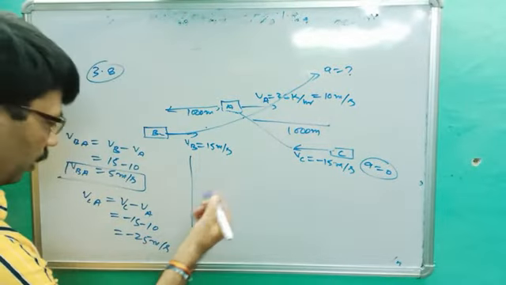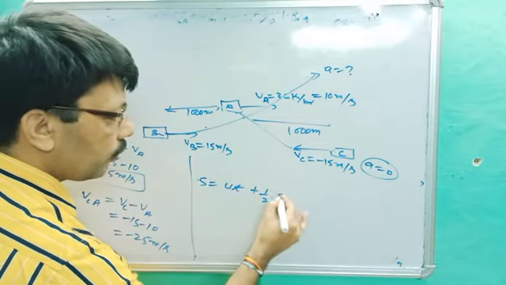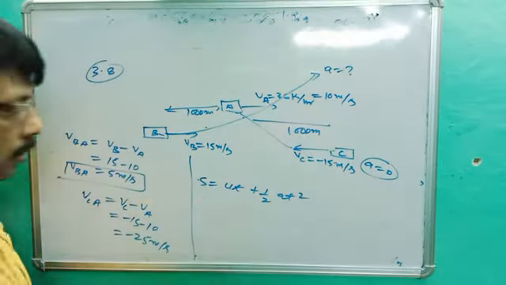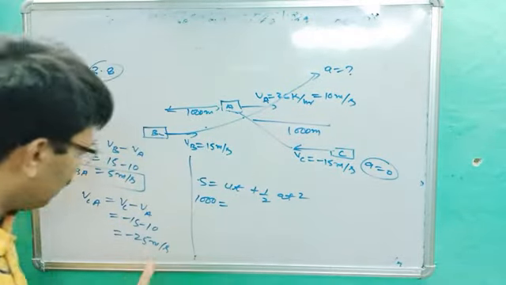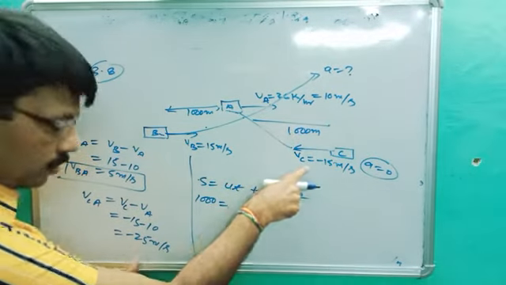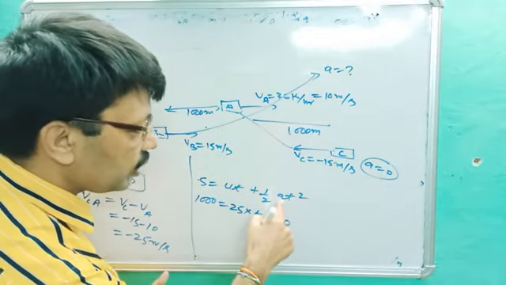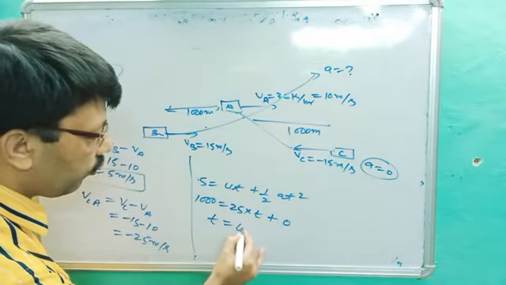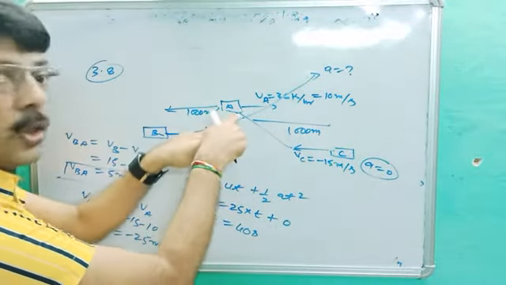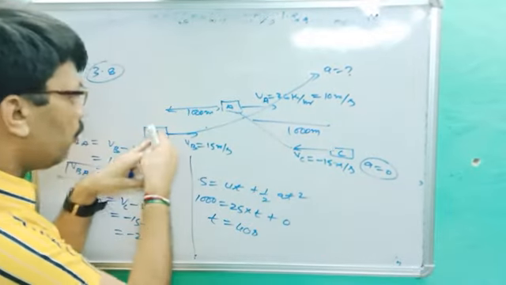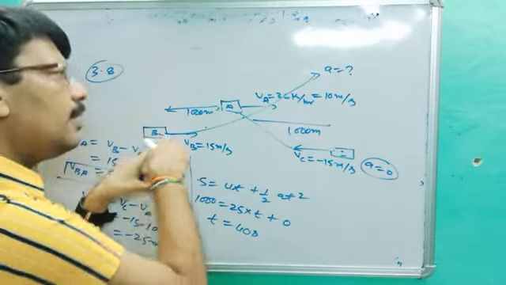Okay, so first we will find the formula for that one. S is equal to ut plus 1 upon 2 at square. S is 1000 meter is equal to, what value of U? U is given. This is the velocity for C. So what is the velocity of C? 25 into time t plus, this acceleration is 0, so it will be 0. So t is equal to 40 second. Very important. At 40 second, car C will come parallel to A. You better know if C is parallel to A, B can't overtake because it will be an accident. So before C, B has to accelerate.